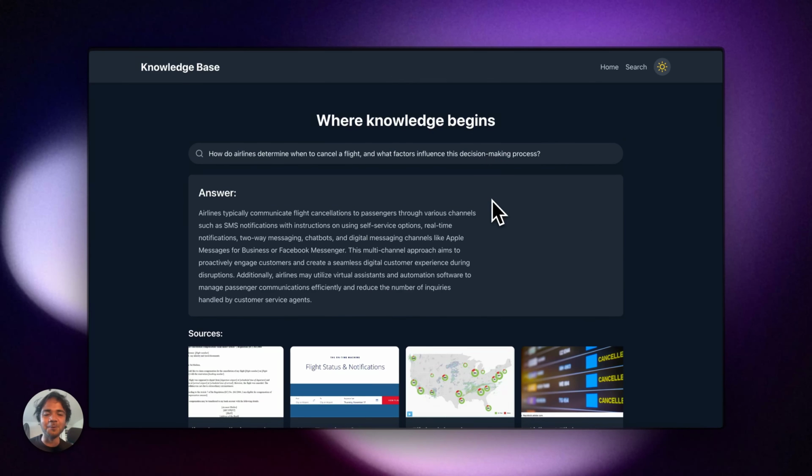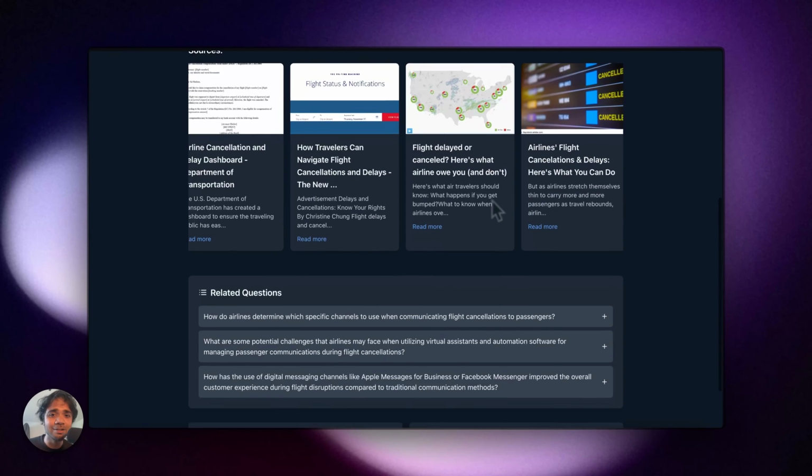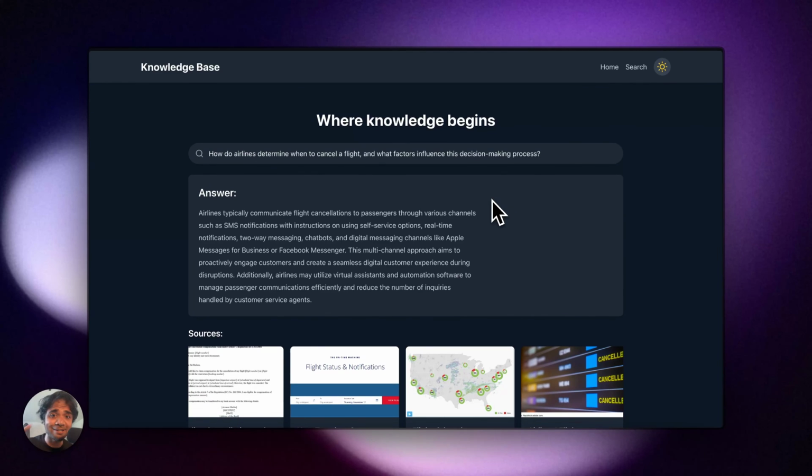This is super cool. We built this entire thing from scratch. You saw I have not skipped any part. Even in the editing part, I'll just cut a few steps here and there. But it took me almost 40 to 45 minutes. And that's it. We have a full stack app with React as the front end and Python as the back end. And we did it all together here.